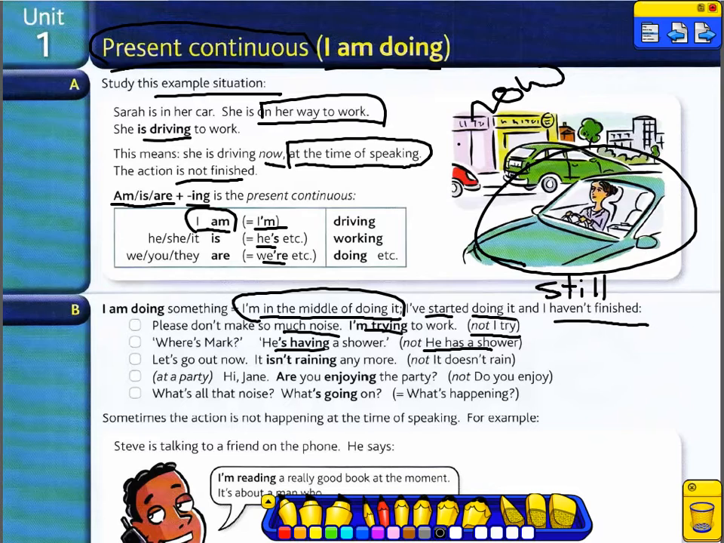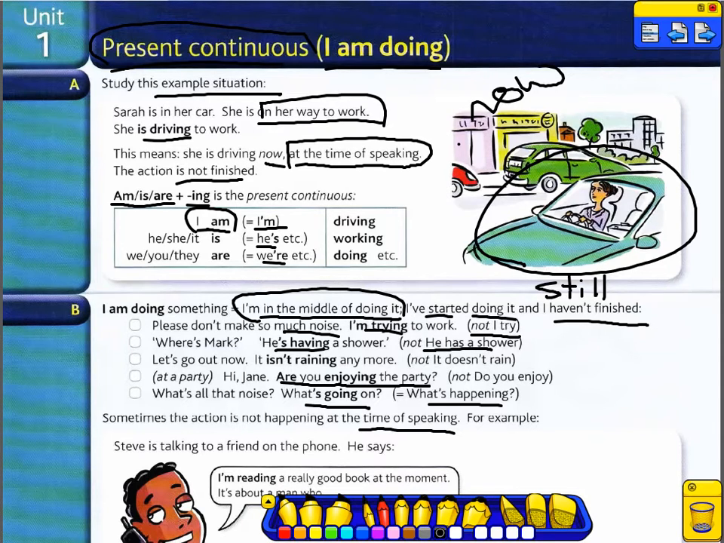Another example, let's go out now. It isn't raining anymore. At a party, hi Jane, are you enjoying the party? Are you enjoying the party right now? What's all that noise? What's going on? What's going on right now? What's going on equals what is happening, what's happening.